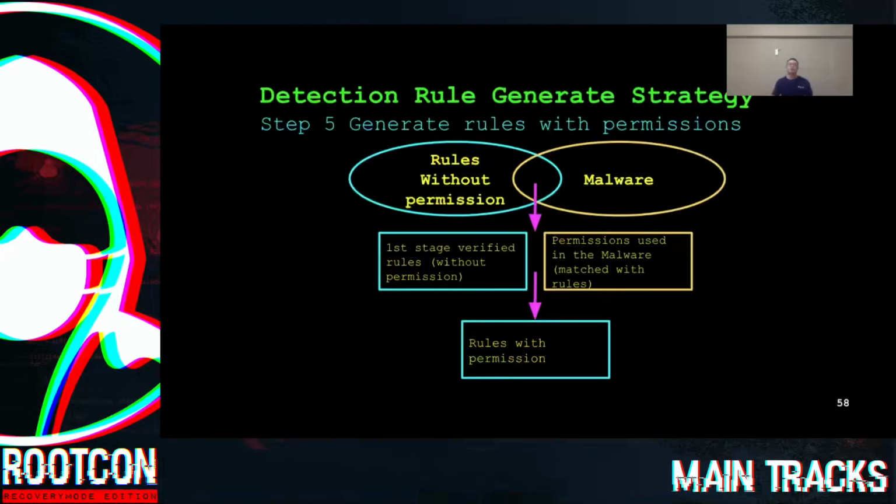In step 5, we try to generate rules with permissions. Inside the intersection, we have first stage verified rules matched with the malware. We then use the first stage rules and permissions in the matched malware to generate rules with permission, which are the second stage rules.